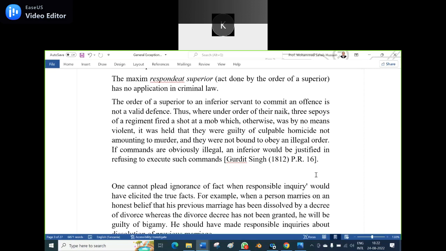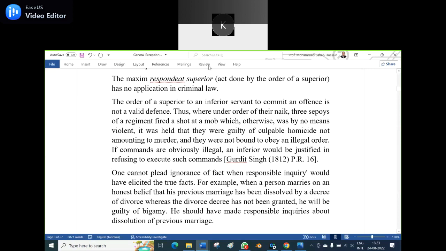If that procession was non-violent, then they cannot say that the order was given by the Nayak and we have fired. They will be held liable for culpable homicide not amounting to murder, and they were not bound to obey an illegal order. They can obey a legal order, but they cannot obey an illegal order.